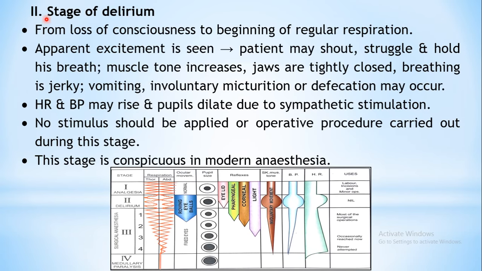Then comes the stage 2, that is stage of delirium. Okay, so over here this stage starts from the loss of consciousness to beginning of the regular respiration. Okay, so here if you can see at the end of this stage, respiration again becomes normal. That means during this stage respiration is becoming irregular. Okay, so once the respiration becomes regular again, that means the stage of delirium is over. Now during this stage apparent excitement is seen, that is the patient may shout, struggle, hold the breath.